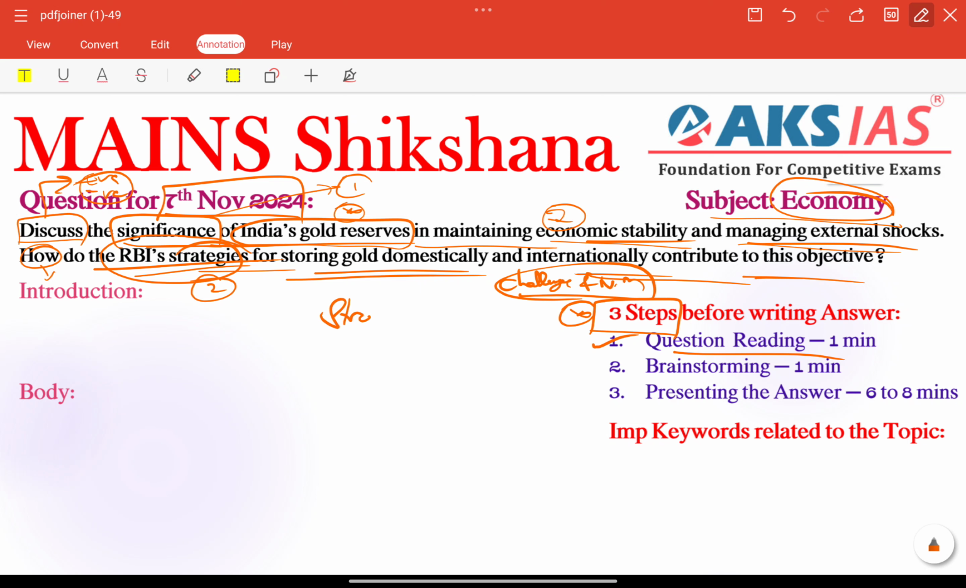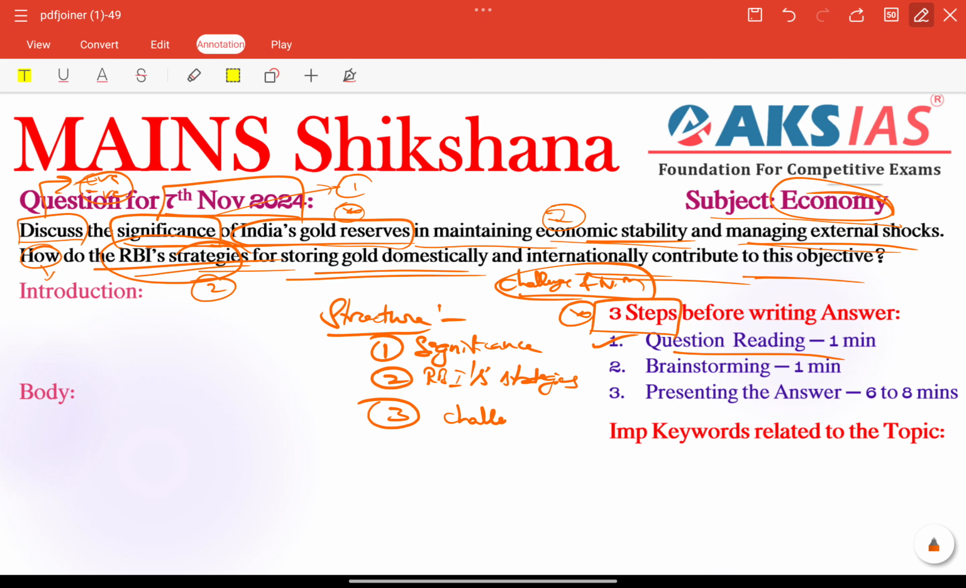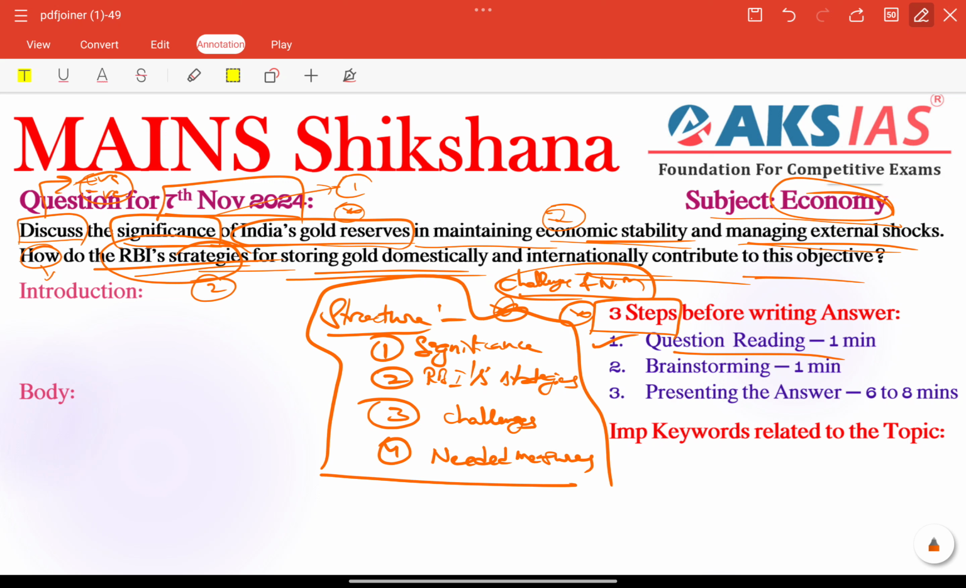So let's create some structure here. Importantly, first one is the significance part. We need to write significance. Next important thing is RBI's strategies, which is also part of our question keyword. So next important thing, we need to add some challenges. 2 are enough, and also needed measures before conclusion or in the conclusion itself. So that is the perfect structure according to the demand of the question.